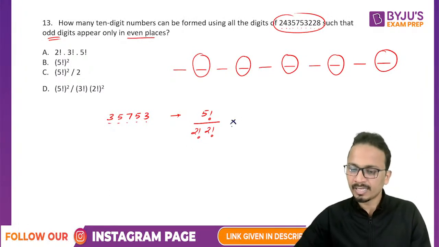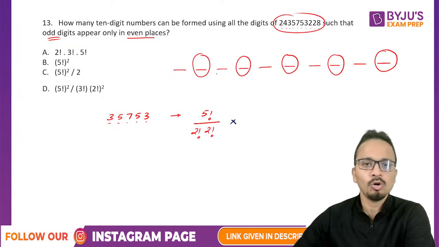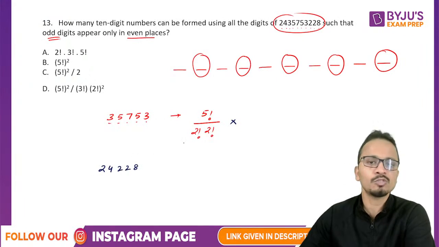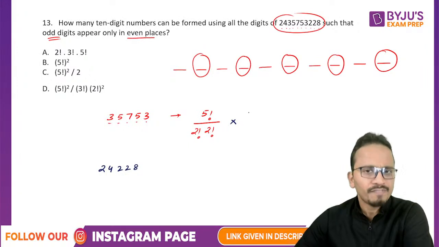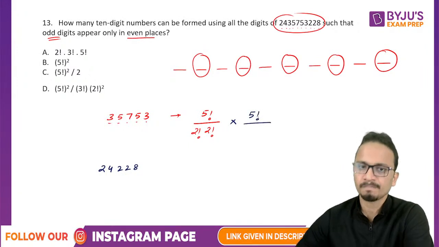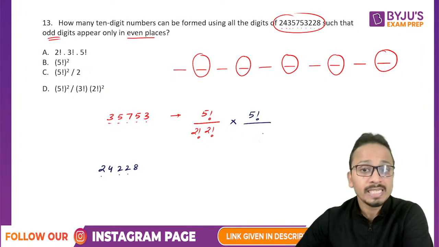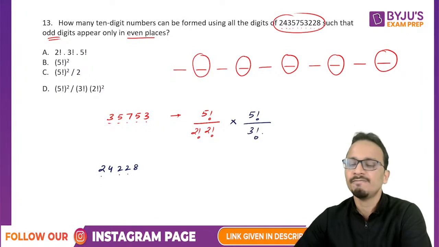So multiply karte hain, ठीक है? So at the remaining places, what all digits can come? 2, 4, 2, 2, 8. So these are the digits which are remaining. So these 5 digits can come at 5 places in 5 factorial ways. And I'll divide it by 2 is repeated 3 times. So I'll divide it by 3 factorial.